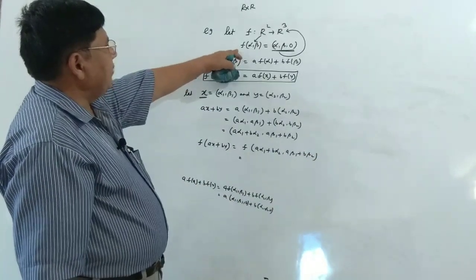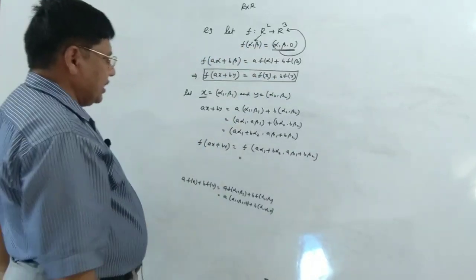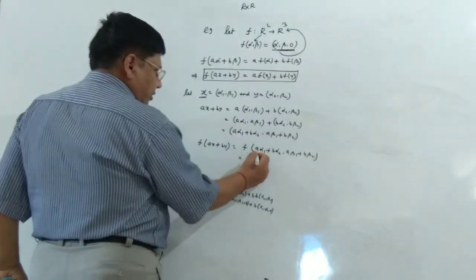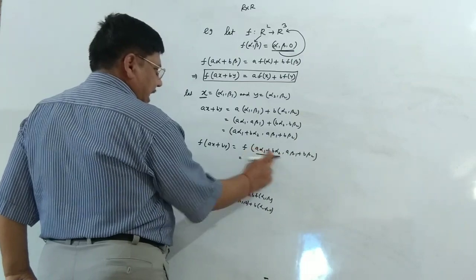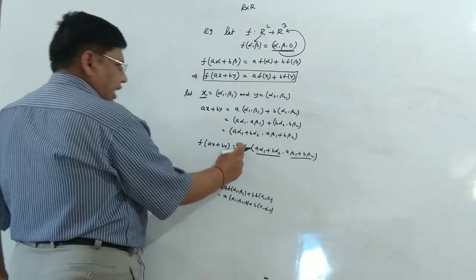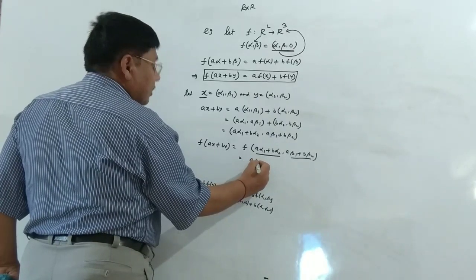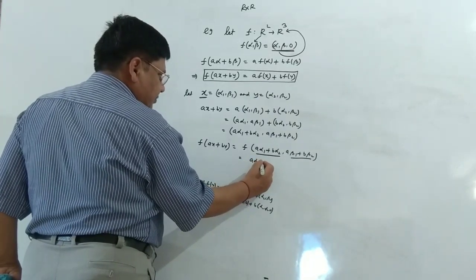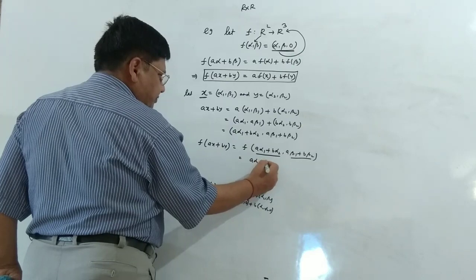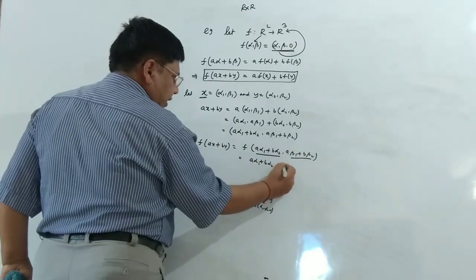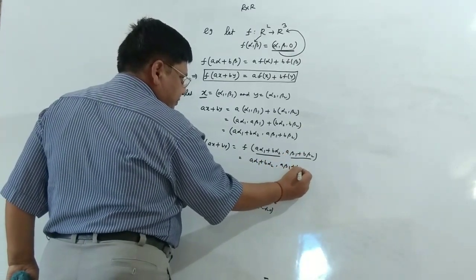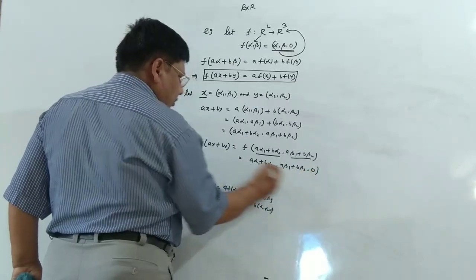Mind students, f(alpha, beta) is mapped to (alpha, beta, 0). So take for the time being this as alpha and this as beta. So f(alpha, beta) would map to (alpha, beta, 0). So this is your alpha, this is your beta, and this is 0.